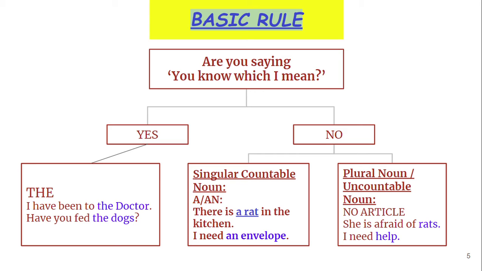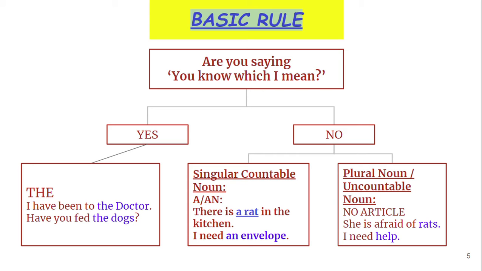The listener doesn't know which book I am speaking about, so we ask ourselves more questions. The first question is, is it a countable noun? We want to use an article before book. Book is a countable noun, so the first answer is yes.